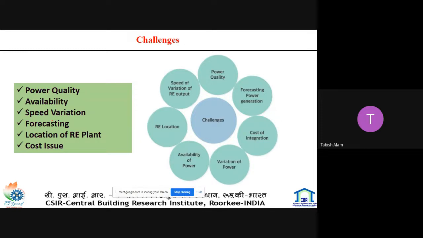Another is the location of the renewable energy plant, and whether the renewable energy resource is available at the site or not. Most of the renewable energy plants that share their energy with the grid are large scale in capacity, and usually the area of one such plant is significant. So it varies from location to location whether we have the particular renewable energy resource or not. These are the major challenges with the integration of renewable energy with the grid. Another is the cost.